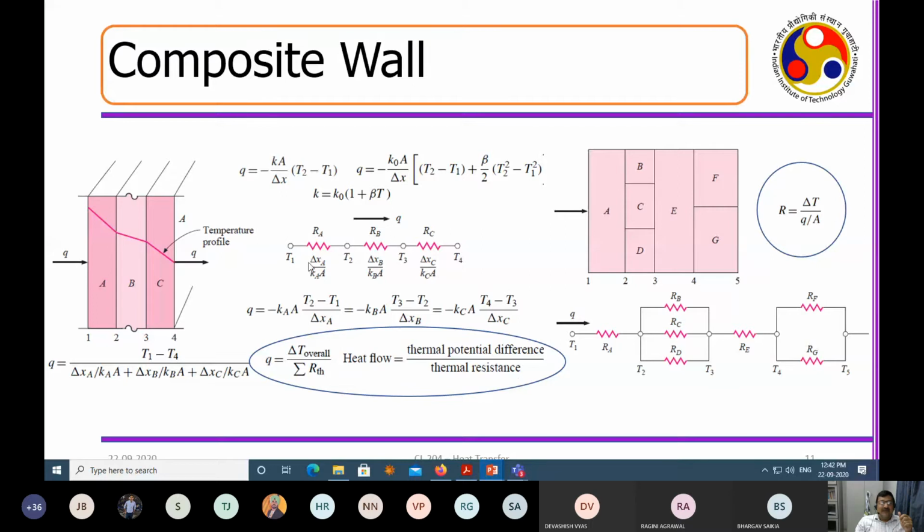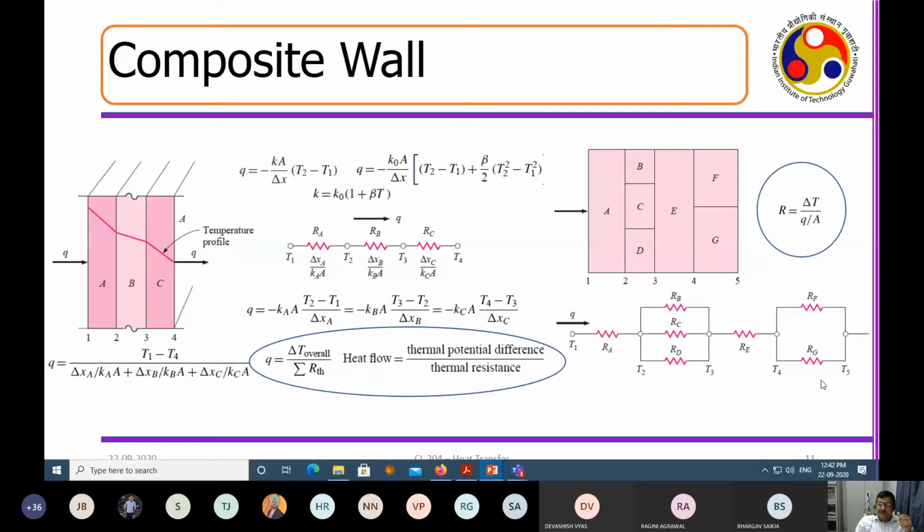Okay. Now, if I put a brick wall like this rather than this, I have three different materials here, right? When the heat is flowing in this direction, if you have multiple elements one after another, then this is a series configuration. Whereas if you have different materials side by side, like FG, like BCD, this leads to a parallel configuration.